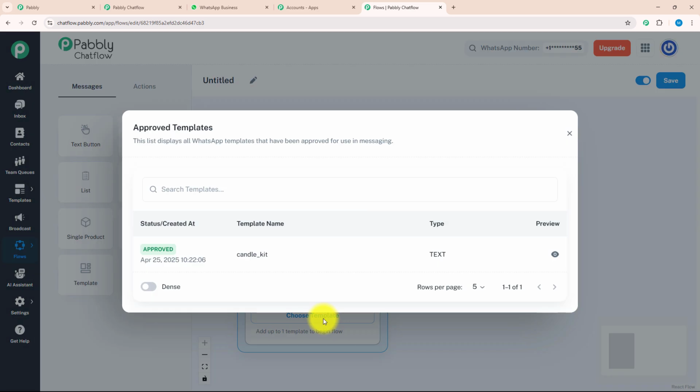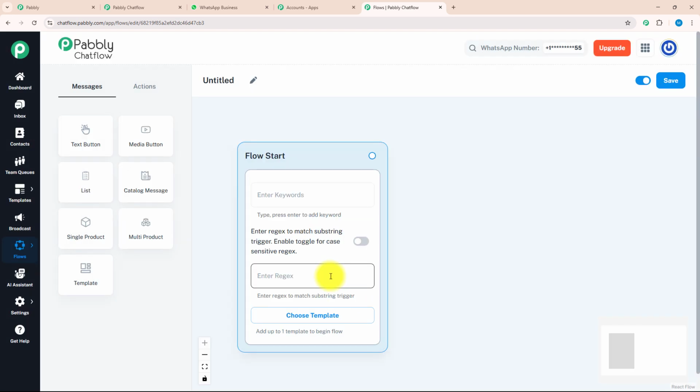In choose template, you can choose your created template to give a personalized touch to your chart. Regex are regular expressions, special patterns or sequences of characters used to find, match, or filter specific text. After that, we have keywords. Keywords are the trigger messages that your customer will put while initiating a conversation. As we got to know about three features, let's get started building this flow.